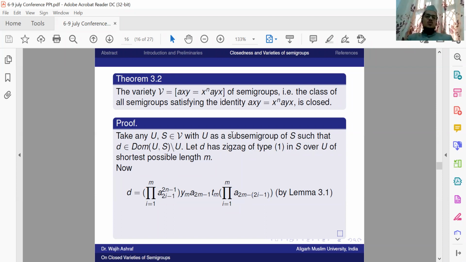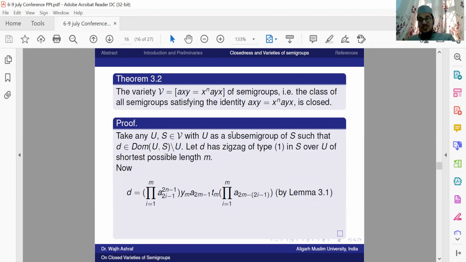That is, we take any U, S belonging to mu, with U as a subsemigroup of S such that d belongs to Dom(U,S) minus U. Let D be a zigzag of type 1 in S over U of shortest possible length m. So what is our target? By lemma 3.1, we have written like this because it is true for m equal to 1, we have already shown. Now, finally, what we have to show is that we have taken an element d in the dominion and we show it goes in U. Once it goes in U, then the dominion becomes equal to U. And in this way, Dom(U,S) becomes equal to U and U is closed in S.